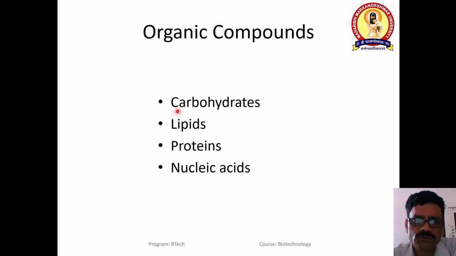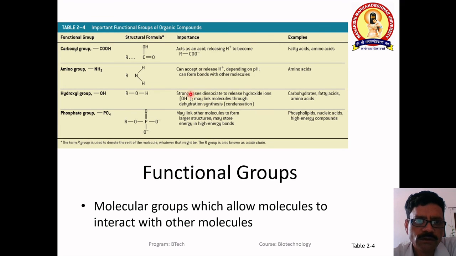Organic compounds: we will study carbohydrates, lipids, proteins and nucleic acids. These are the four broad categories of organic compounds. There are many functional groups in the organic compounds. The carboxylic group is there in amino acids, the amine group is there in amino acids, the hydroxyl group is there, and the phosphate group is there. We will study these one by one in the different groups. You can see the carboxylic group is there in fatty acids, amino acids, carbohydrates, fatty acids, hydroxyl group, and phospholipids.